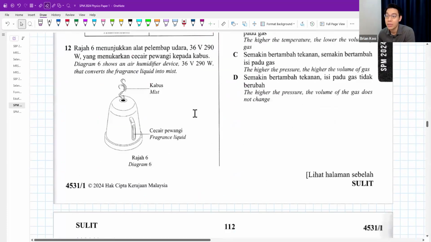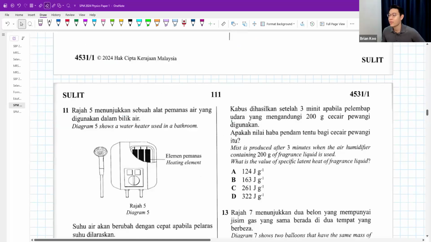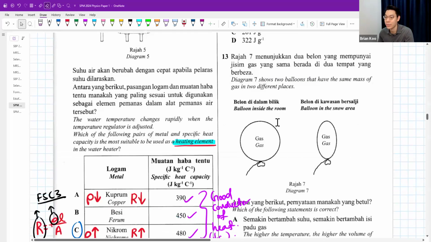Number 12, this is an air humidifier, 36 volts, 290 watts, converts fragrance liquid into mist. Mist is produced after 3 minutes when the air humidifier containing 200 grams of fragrance liquid is used. What is the value of specific latent heat of fragrance liquid?